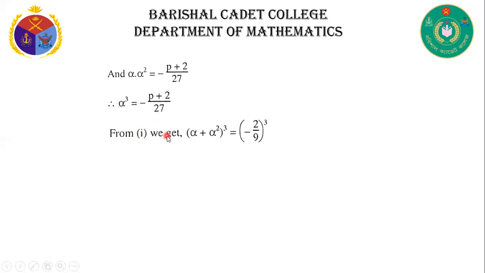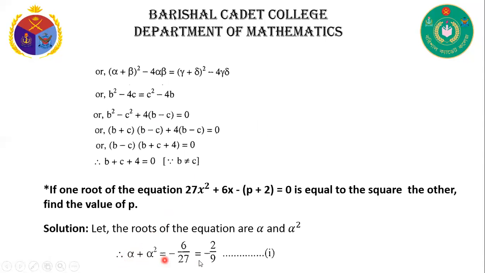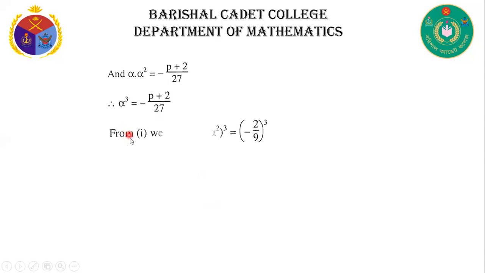From 1, we can write alpha plus alpha square whole cube is equal to minus 2 by 9 whole cube, because equation 1 says alpha plus alpha square is equal to minus 2 by 9. If we cube both sides, then we know a plus b whole cube is equal to a cube plus b cube plus 3ab into a plus b.